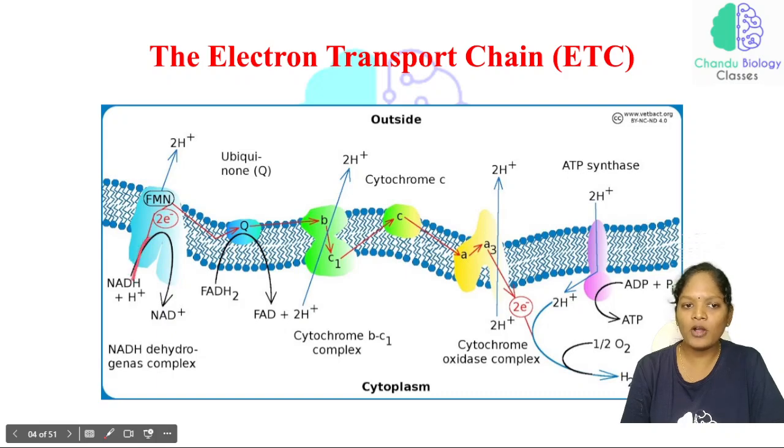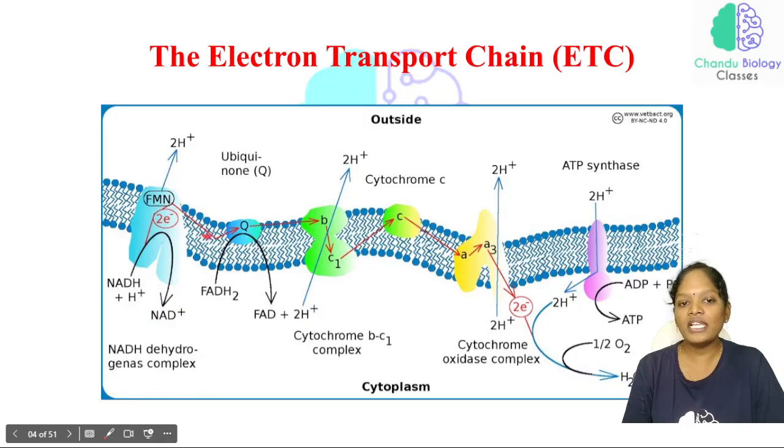Whenever they are converting from a reduced state to an oxidized state, the electron is released here. And what is the important molecule involved here? FMN, flavin mononucleotide. Whenever NADH plus H plus is converted into NAD plus, an electron is released with the help of FMN, and two protons are pumped to the outside. All these processes take place in complex 1, that is the NADH dehydrogenase complex.